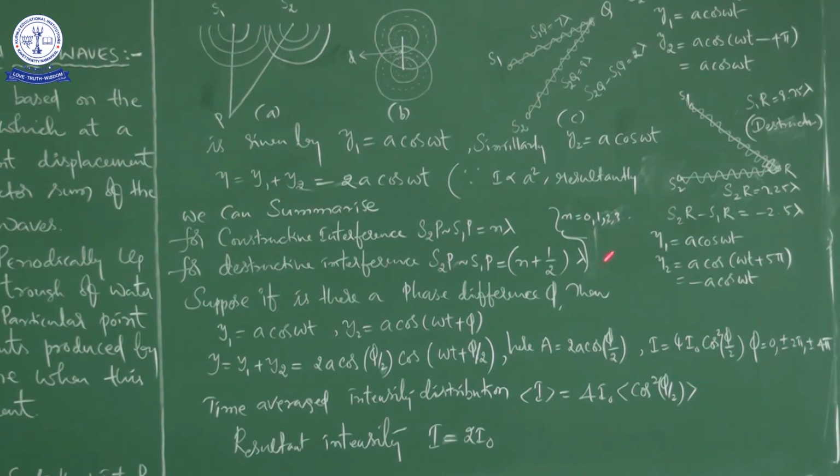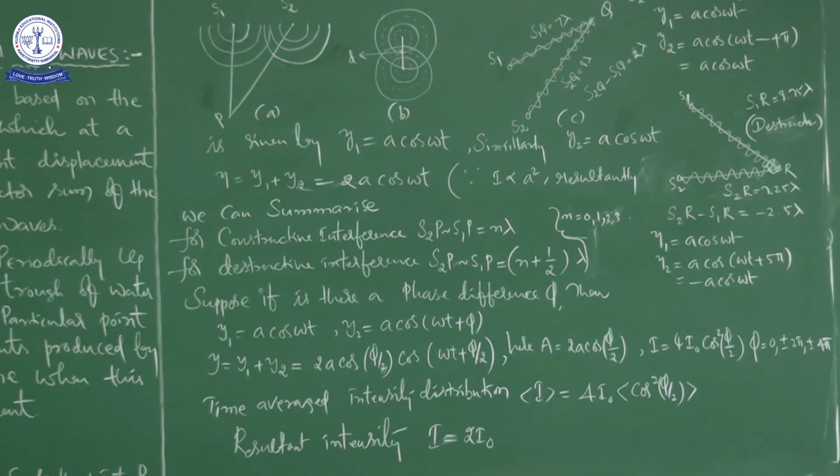Okay, so this is the condition for destructive interference, and that is the condition for constructive interference. These two conditions we came to write based on the discussion of many examples. We had 2 or 3 examples. The first one was just a general case, the second one we took as an example, and the third one also we took as an example to show destructive interference.